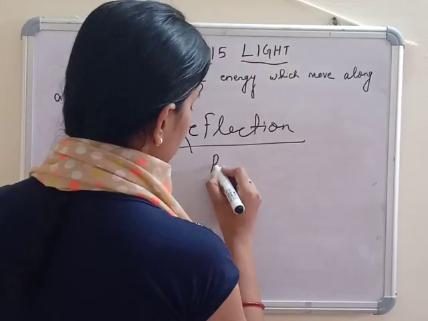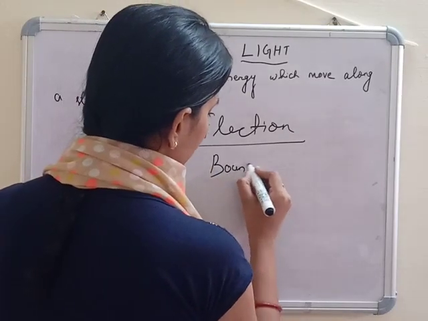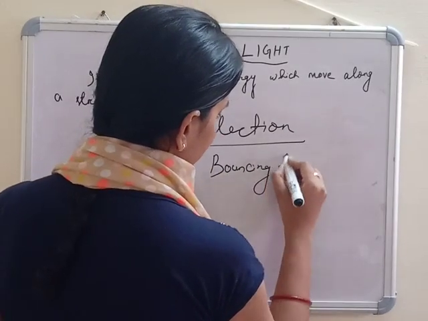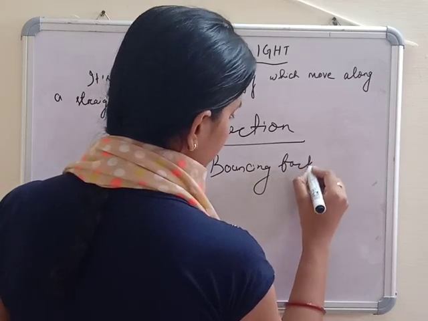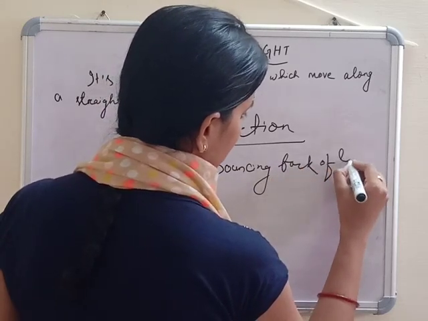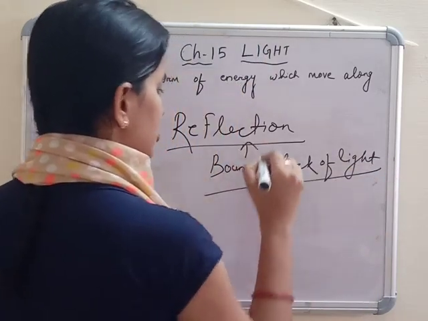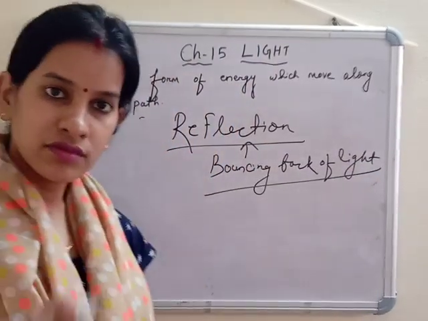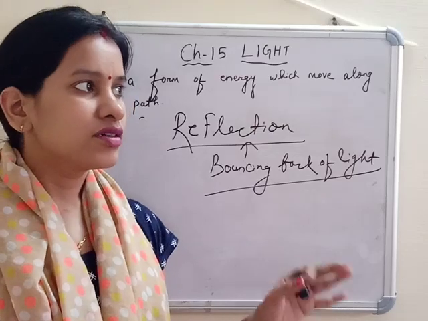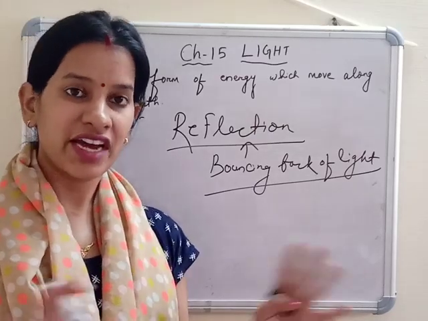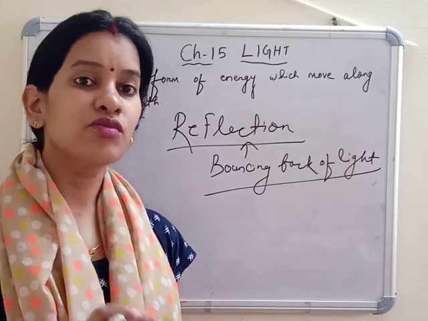So reflection is the bouncing back of light. Any smooth or shiny surface gives more reflection.